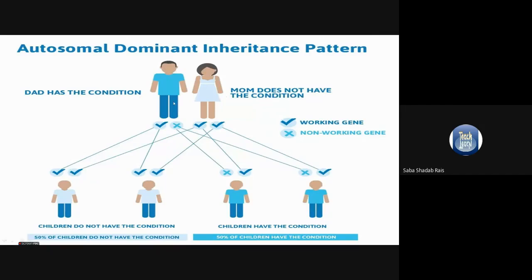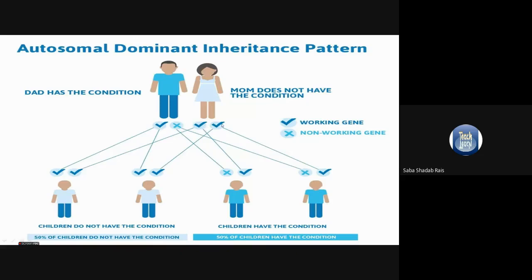Dad has the condition means the man, the father, is affected. Woman does not have the condition. Now see the genotype: working gene, non-working gene. Non-working means here the affected gene. Now female do not have that affected gene.